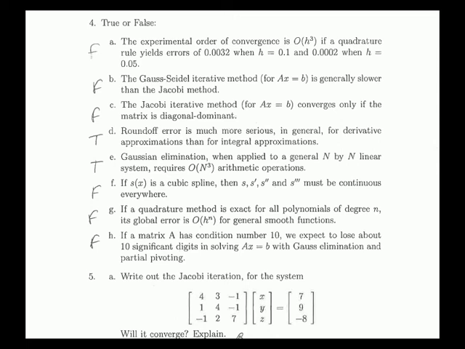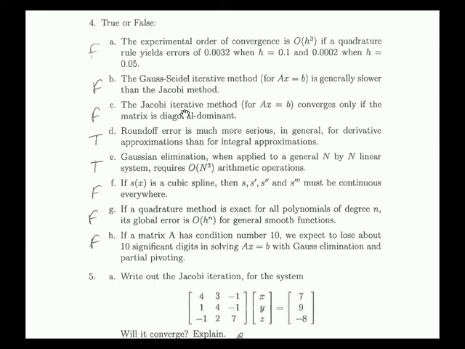We're going to review Chapter 6 by looking at some old test problems. Here's some true-false questions. True or false, the Gauss-Seidel iterative method is generally slower than Jacobi. That's false, it's generally faster.